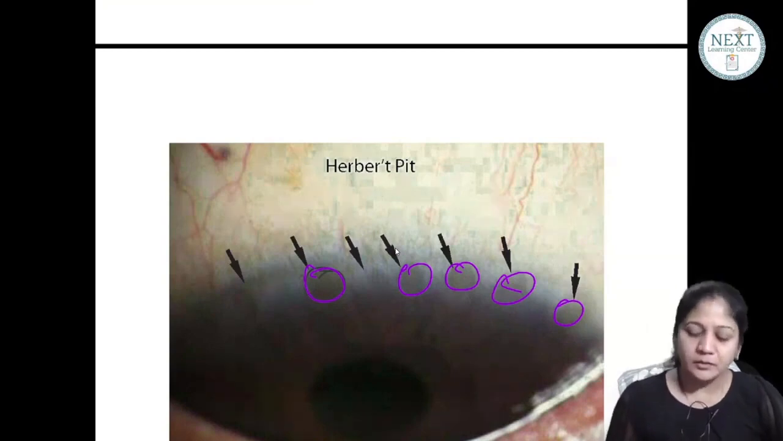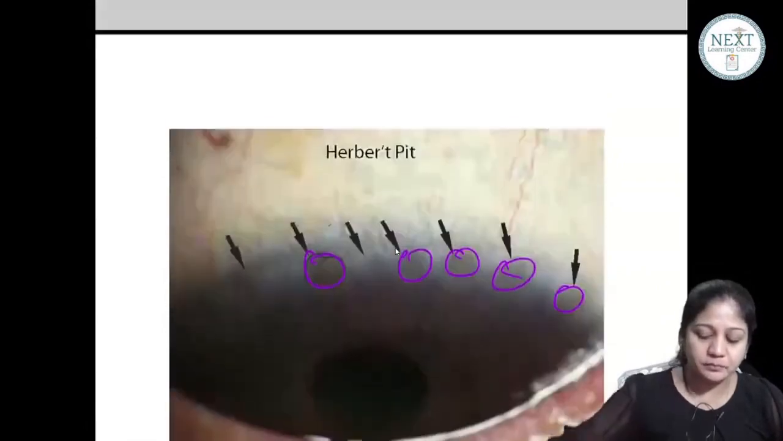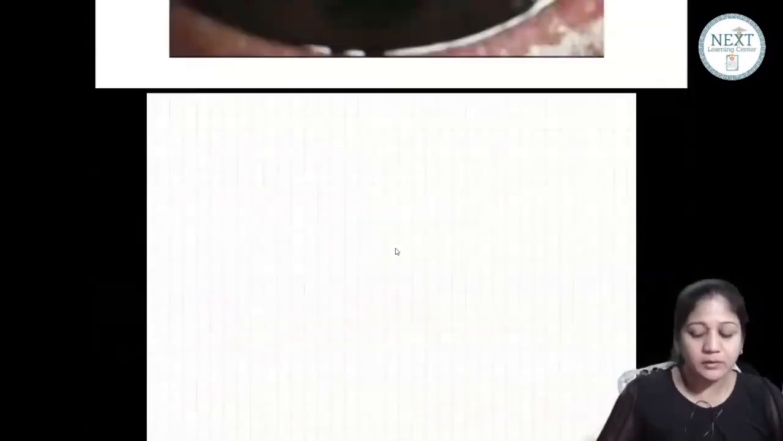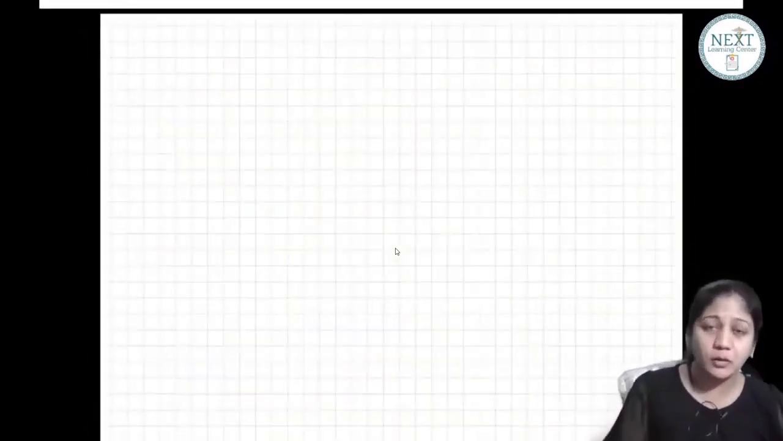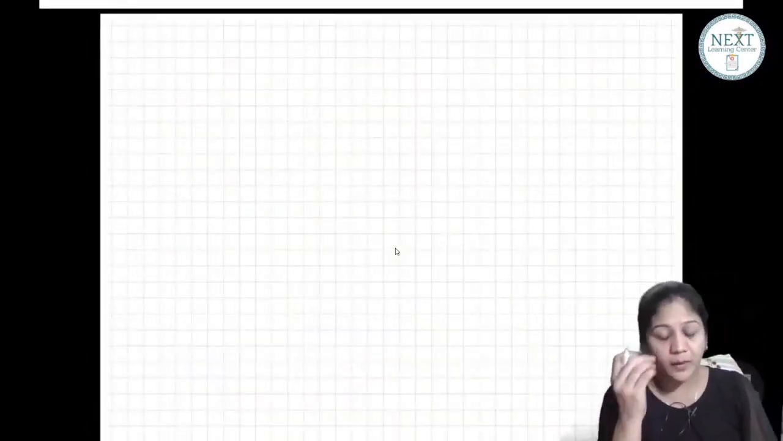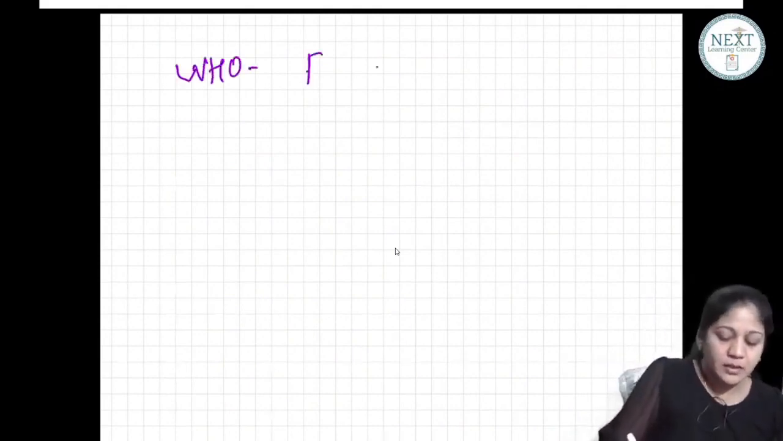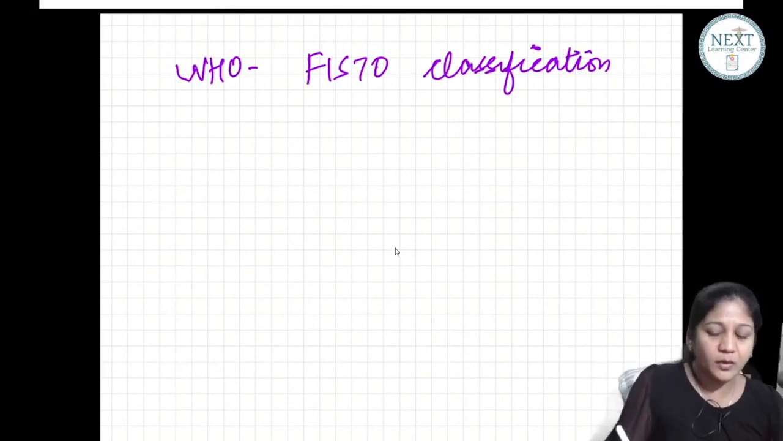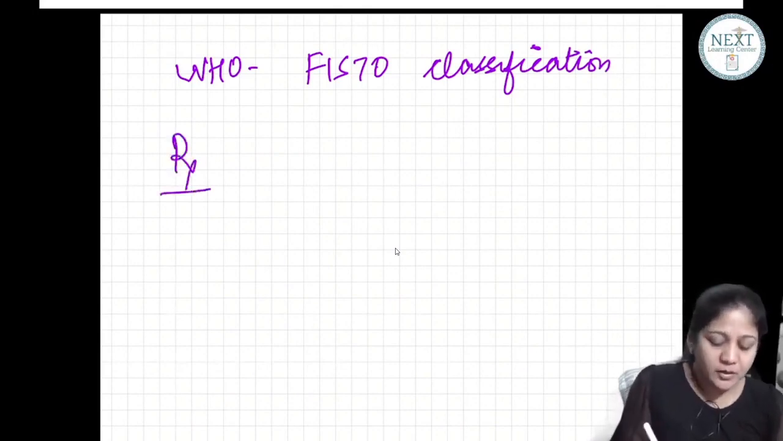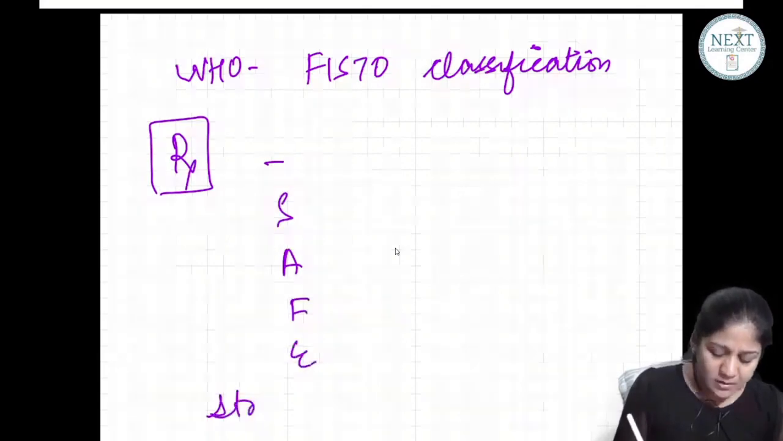Okay. Now my next question: what has WHO done for that? भाई WHO ने बहुत काम किया है इस बीमारी में. क्यों? Because this is one of the disorders which WHO is targeting for its Vision 2020 program. So first of all, WHO gave a classification, the FISTO classification. WHO also gave the treatment. So it says let's be safe. WHO gave the SAFE strategy.